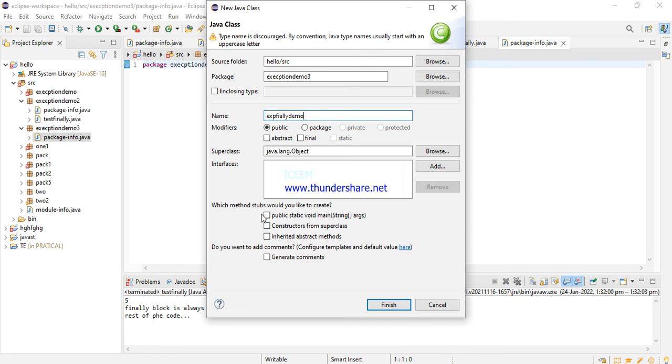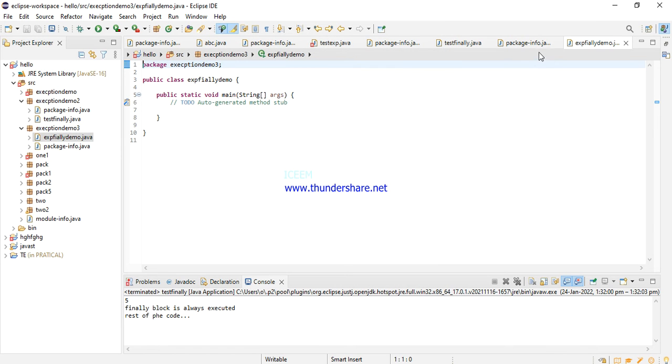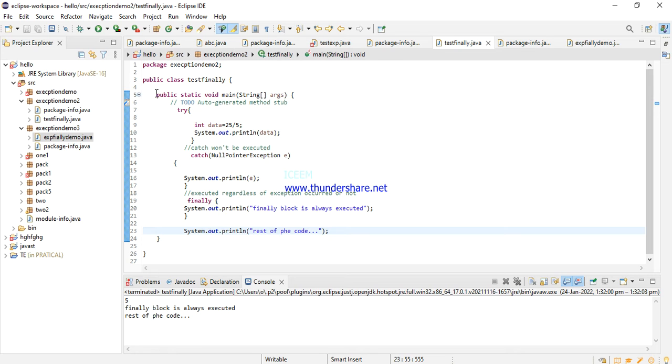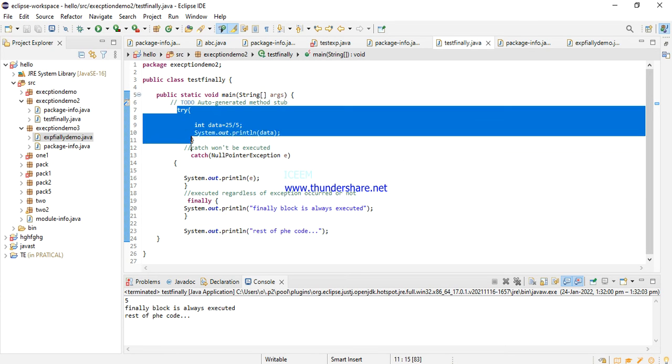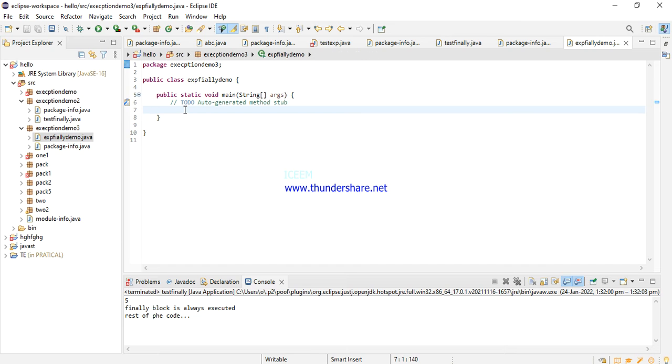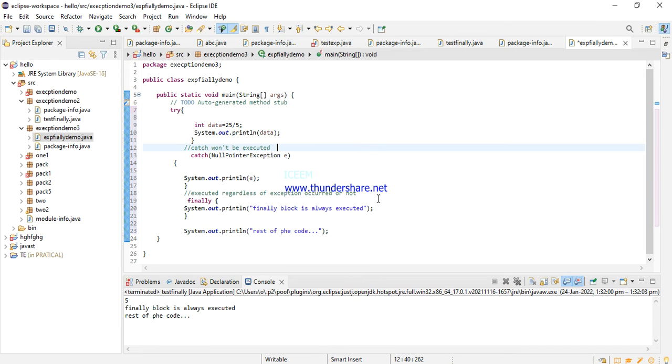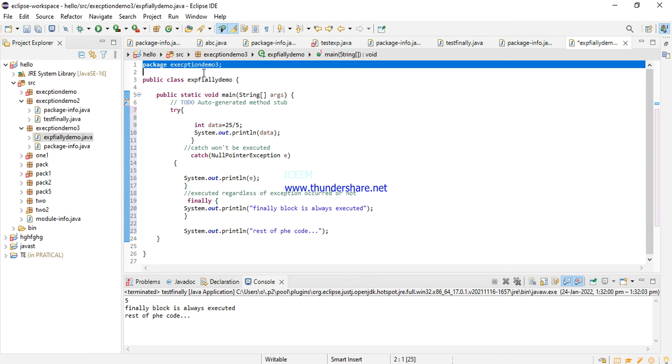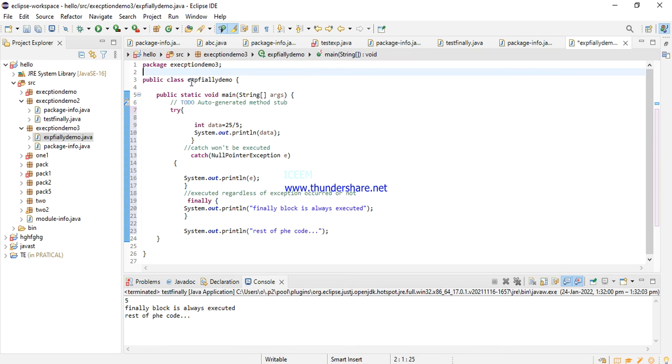I want a public static void main method. Rather than wasting time, I will copy paste that file, which I already created. Under the package exception demo 3, I created one class.